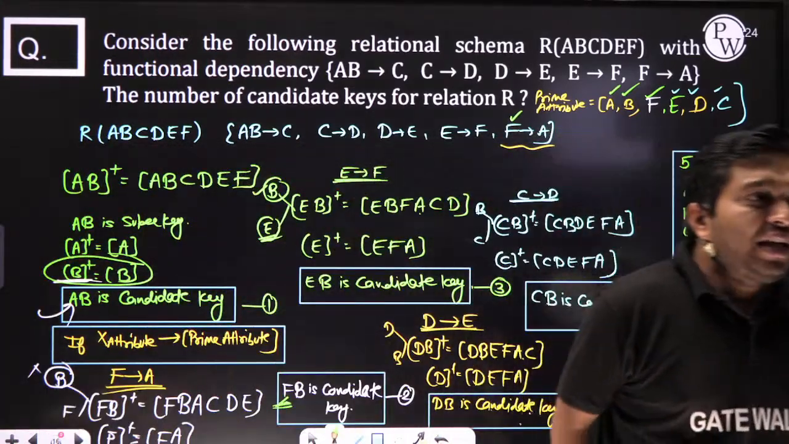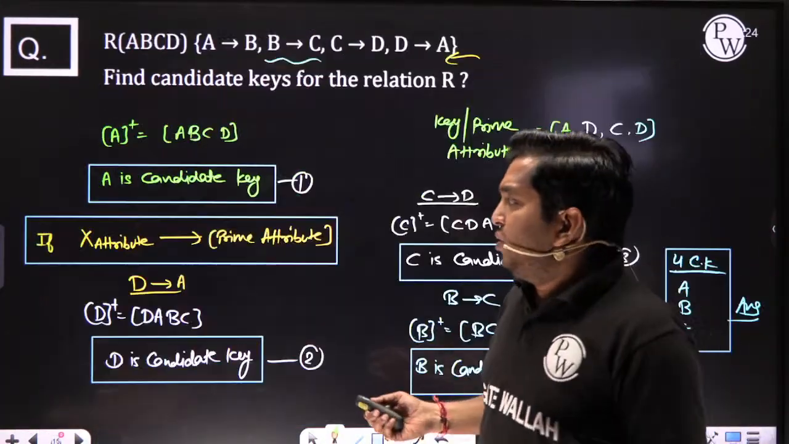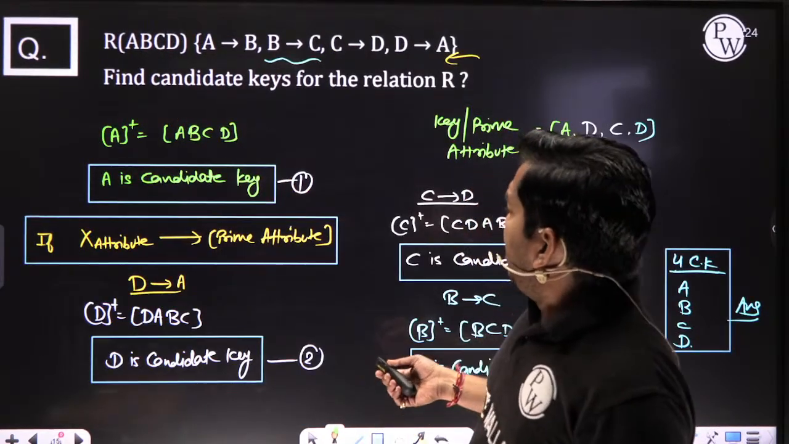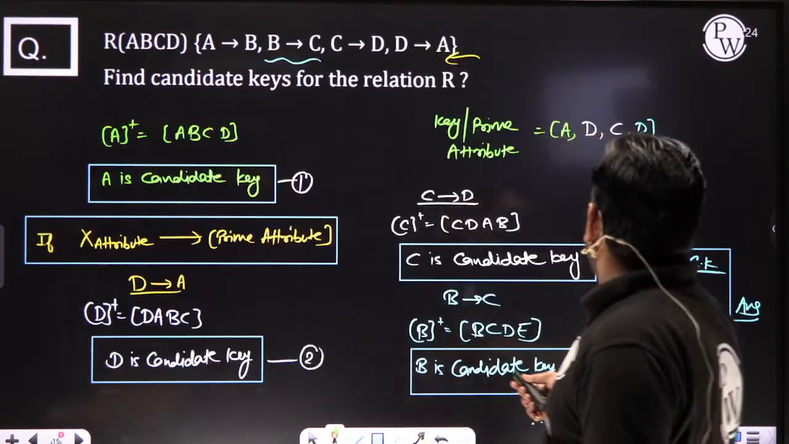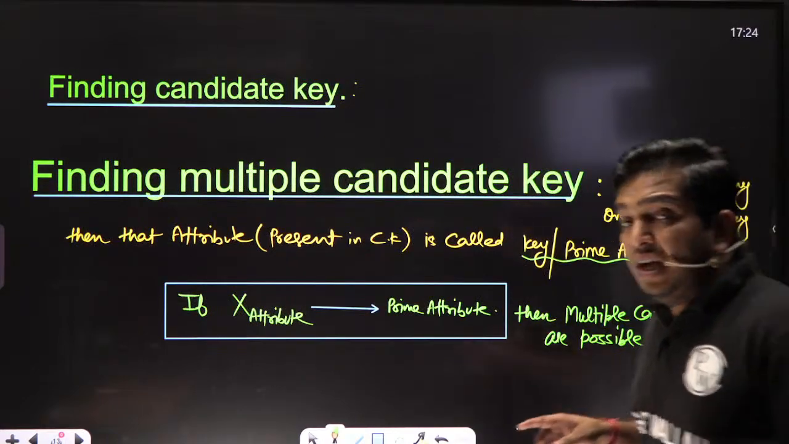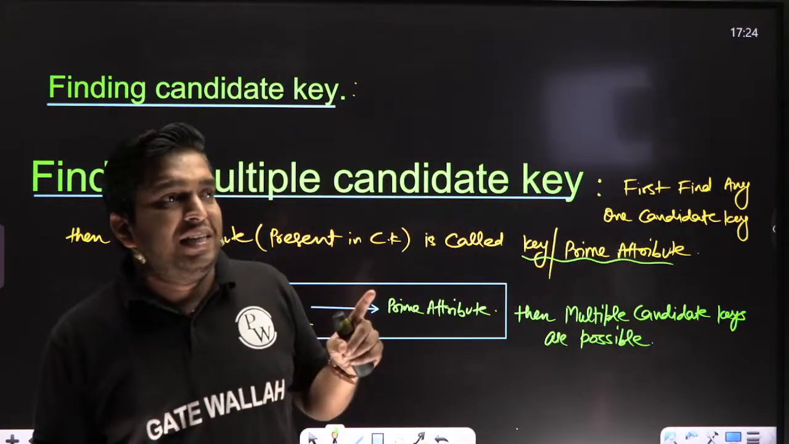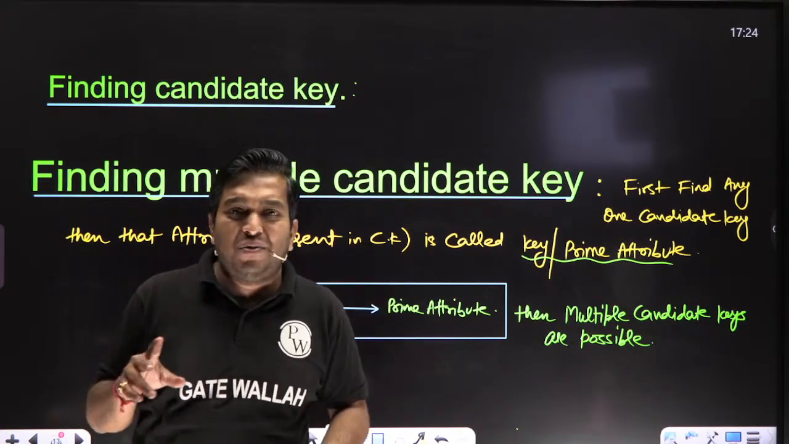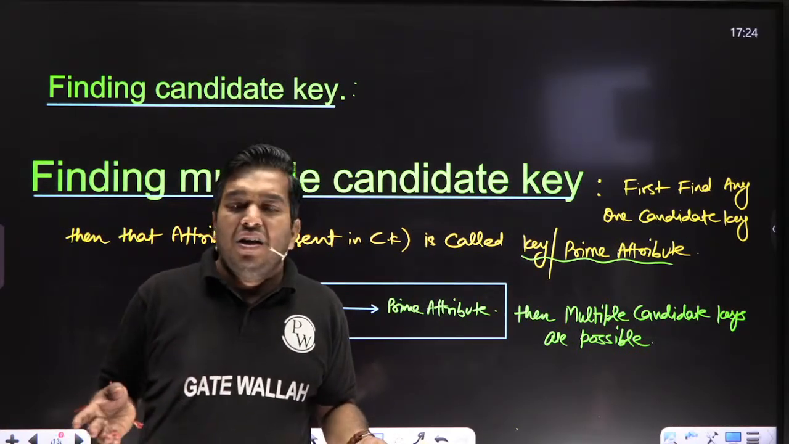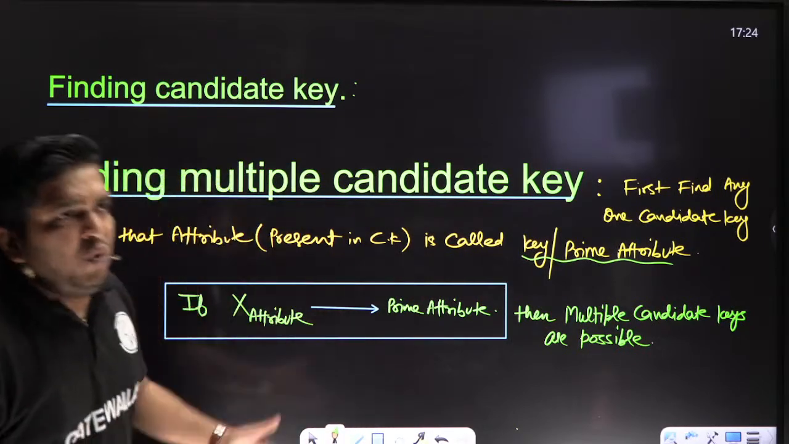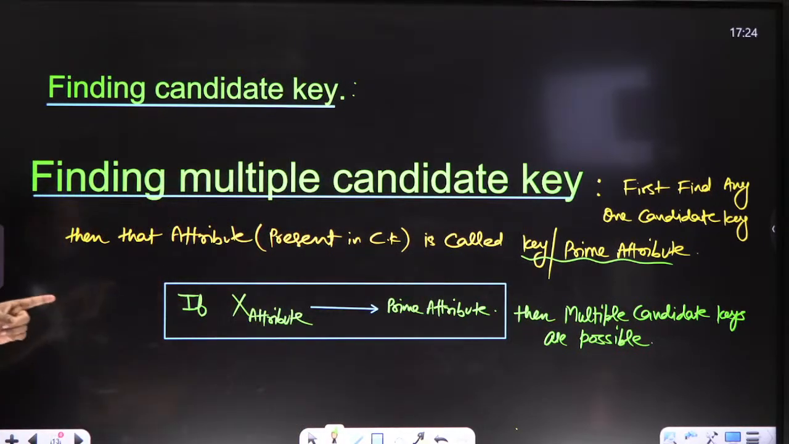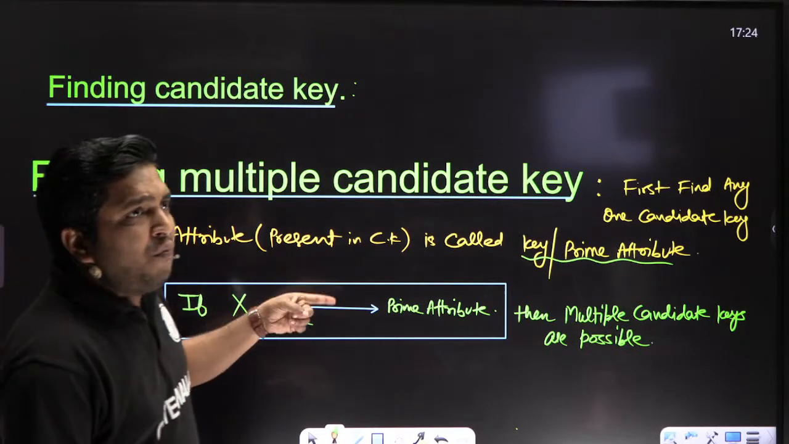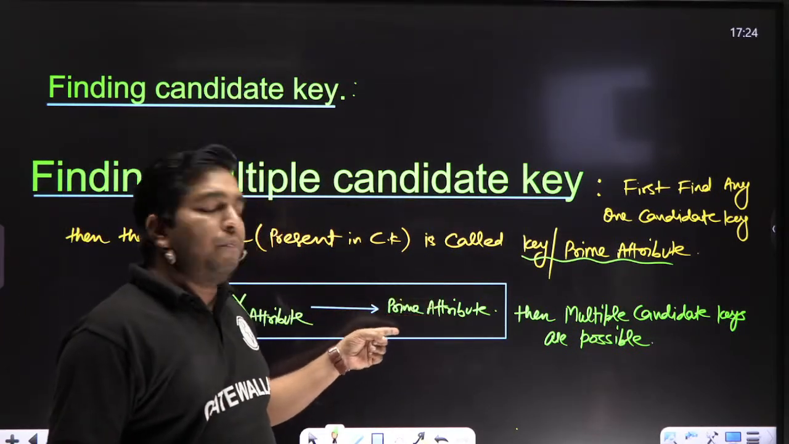Once again, I repeat the procedure. What I told here: first, find any one candidate key. Bachcho, are you really enjoying DBMS? If yes, then write down in chat box. Yes, sir, enjoying. Okay, so my dear students, what we do? First, we find only one candidate key. That attribute is called prime attribute.